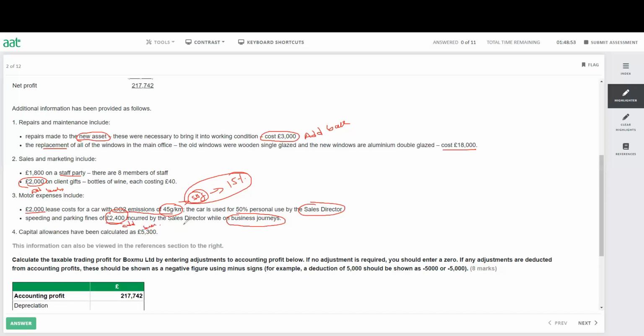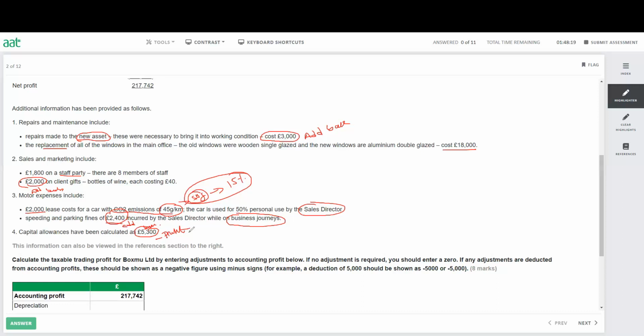So if we have any sort of fine or penalty, even from HMRC, from anyone, it is not allowable expenditure. Capital allowance have been calculated, 5,300. This one is very simple. We need to minus from the total profit. That means it will reduce my profit. So take away from the profit, less from the profit. Capital allowance always reduce my profit. And that's why we add back the depreciation, because later on we will minus the capital allowance.